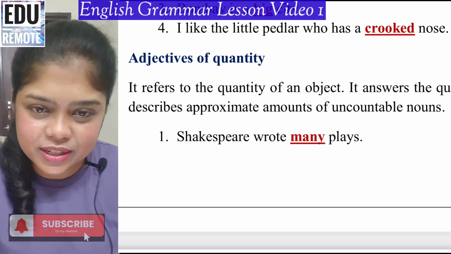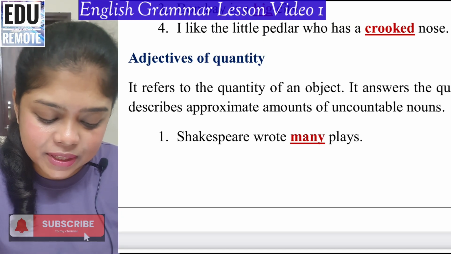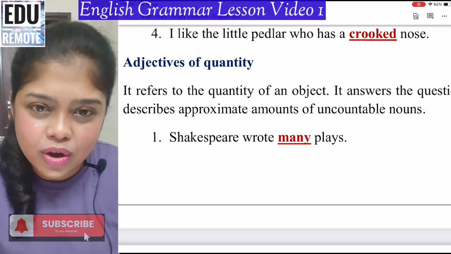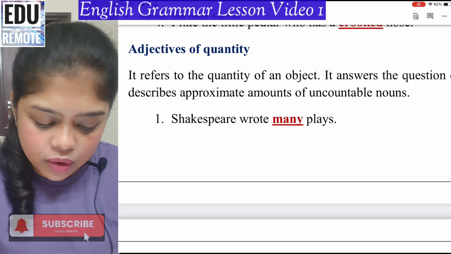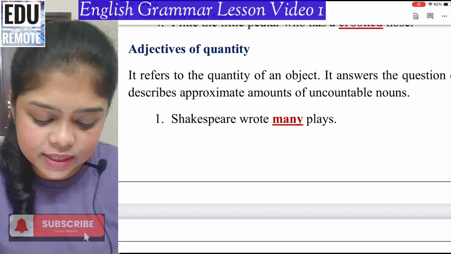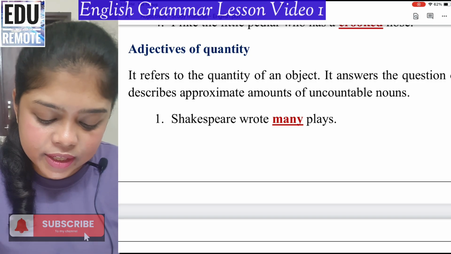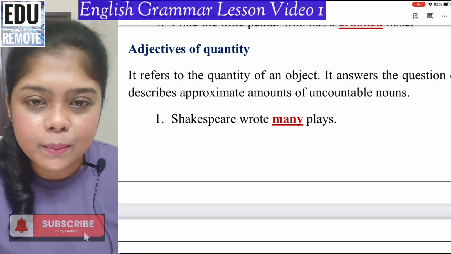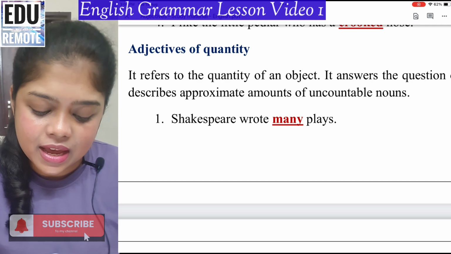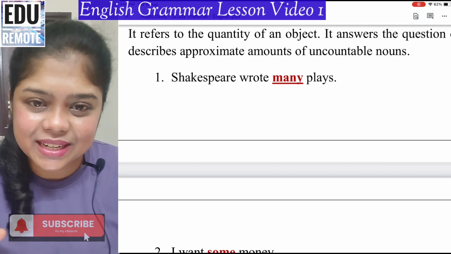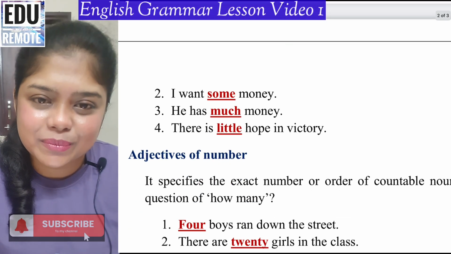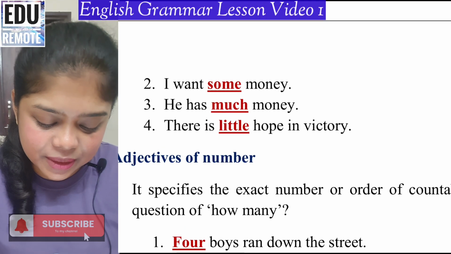Now adjective of quantity. Adjective of quantity basically tells you an approximate amount, an estimated amount of the noun. Now it describes approximate amounts of uncountable nouns, as you can see. So Shakespeare wrote many plays. Many is not the exact number. It is an approximate amount, an approximate indication of the uncountable nouns. So wrote many plays, many is the adjective of quantity.